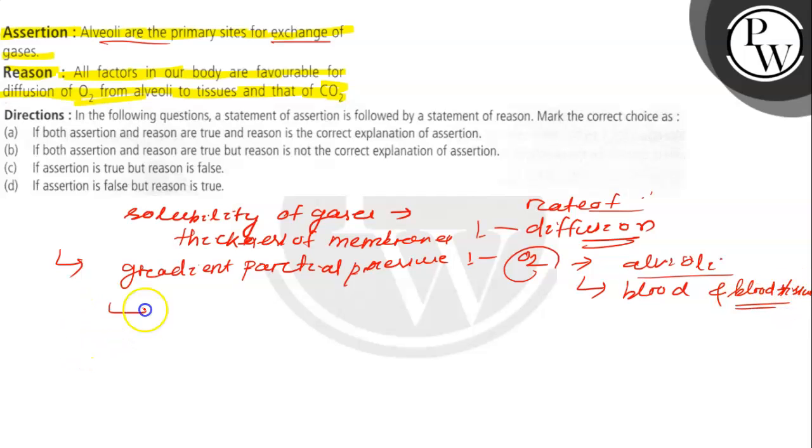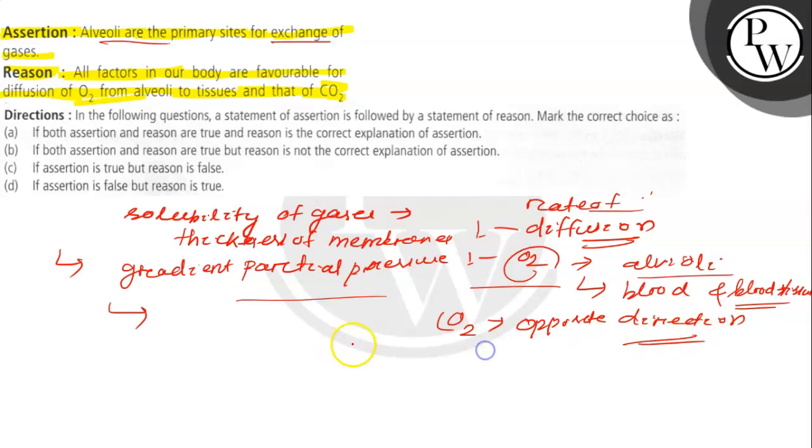Similarly, a gradient of partial pressure of carbon dioxide, CO2, is present in the opposite direction. That is from the tissues to blood and blood to alveoli.